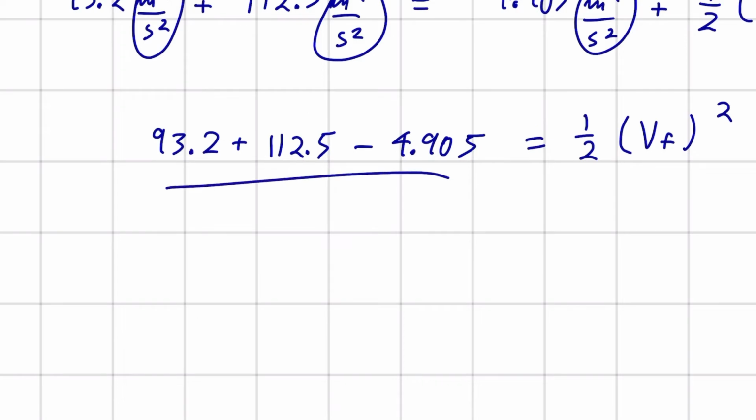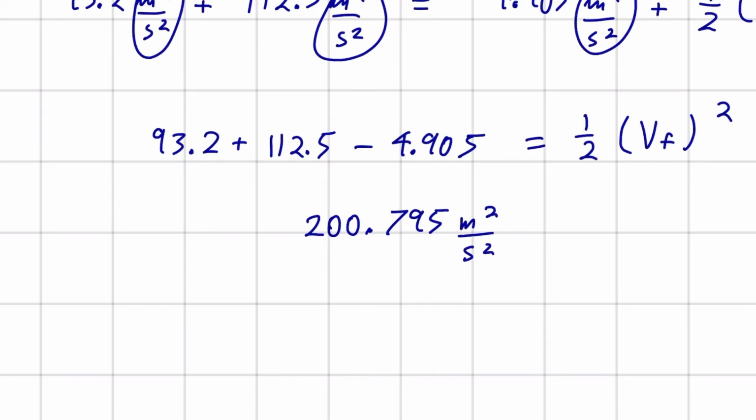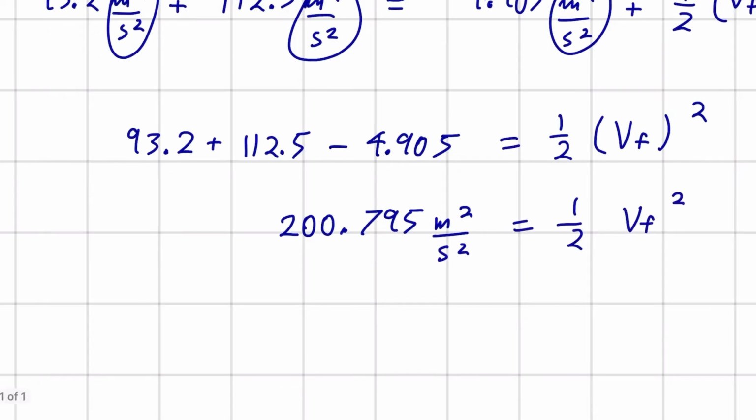And these three terms will get a value of 200.795 meters squared per second squared is equal to 1/2 vf squared.